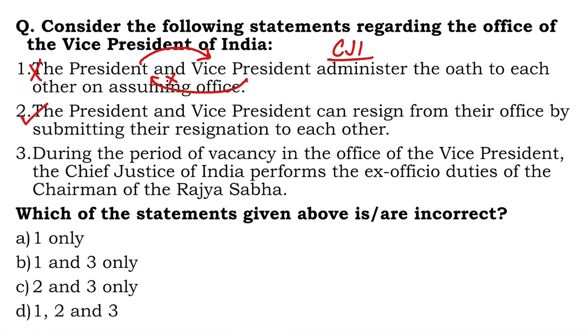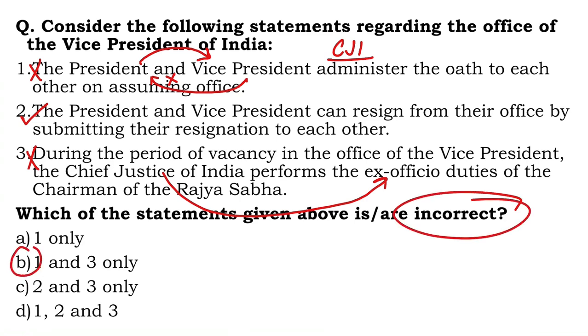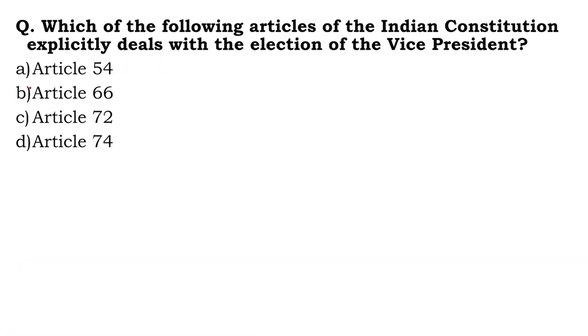So 2 is correct. Number 3, during the period of vacancy in the office of VP, the Chief Justice of India performs the ex officio duties of the Chairman of Rajya Sabha. Of course not. Whenever there is vacancy in the office of VP, why would the Chief Justice perform the role of the Chairman of Rajya Sabha? He has no expertise or experience, though they might claim to have any expertise. But sadly, the Constitution does not allow for this. Sadly, 3 is incorrect. So which of the statements is incorrect? Right answer is B, 1 and 3 only. Moving on to the next question, easy, simple, sweet question.